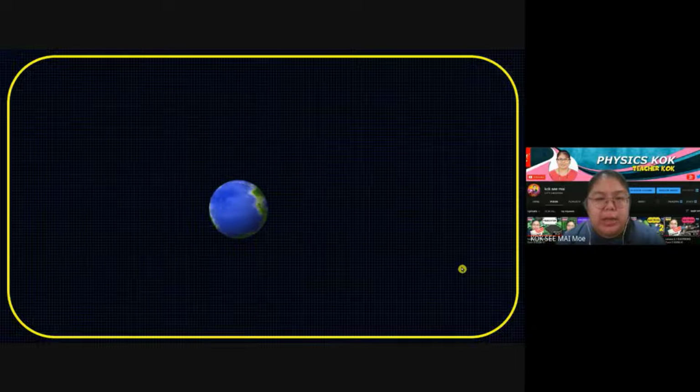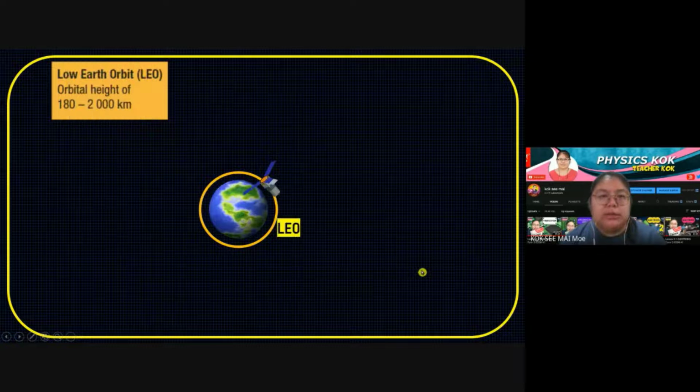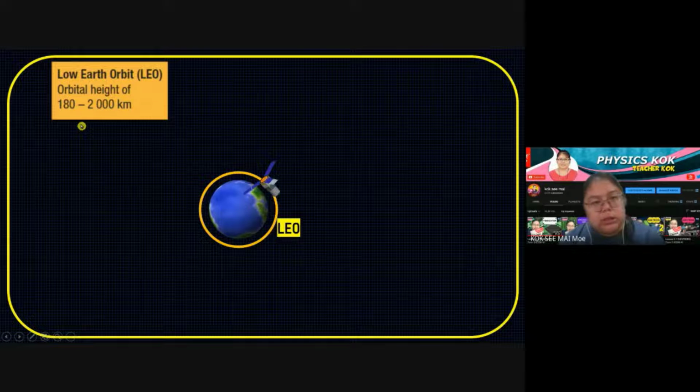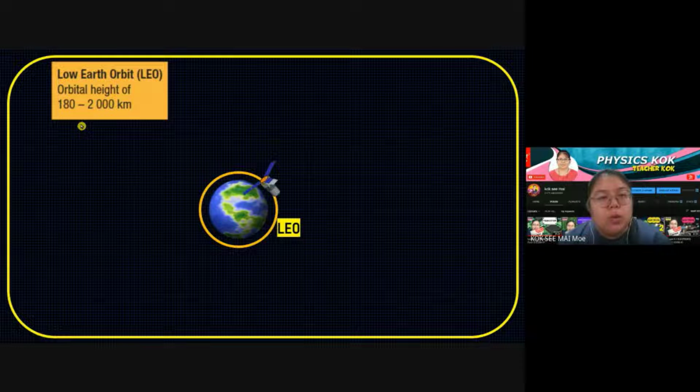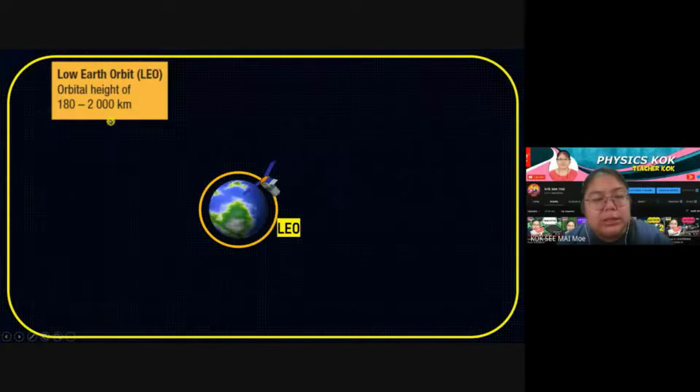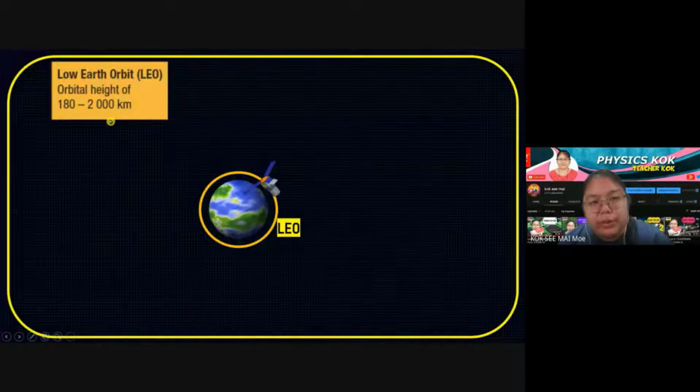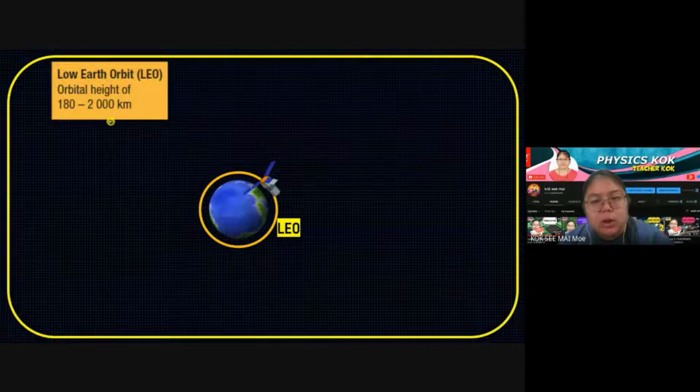Okay, first one, LEO. This one is a LEO, which is closer to the Earth. Orbit height is around 180, is it? Okay, 180. I just now labeled 1,000. Suppose it's 180 until 2,000 kilometers, which means very, very close already. You follow the textbook, 180 until 2,000 kilometers. So it means very close.